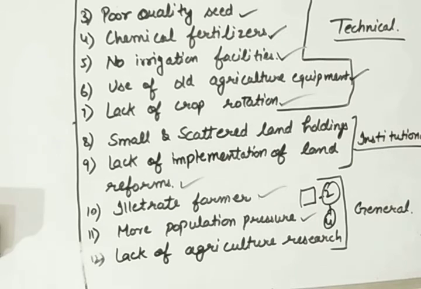The last problem is lack of agriculture research. A very limited agriculture research is going on in our country, and that is also at a very poor rate. So we need to increase our agriculture research to find the solution to these problems. Okay, so these were some of the problems. Now we will study the particular solutions we have found for these problems.